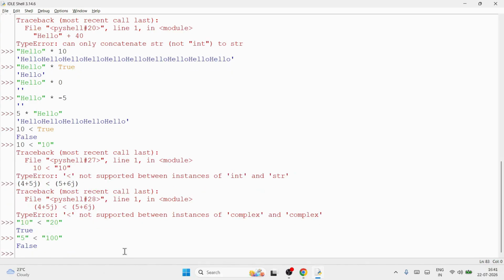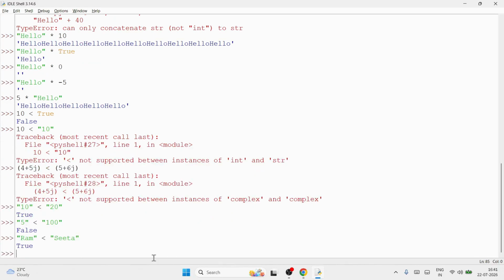Getting? And normal strings are there. Like suppose I'm taking Ram less than, and it is case sensitive, remember. So double quote Ram less than double quote Sita. So alphabetically tell me, if I do sorting, will Ram come before Sita? L M N O P Q R S. Does R come before S? Yes. So alphabetically, Ram is lesser than Sita. Therefore, it will give you true.